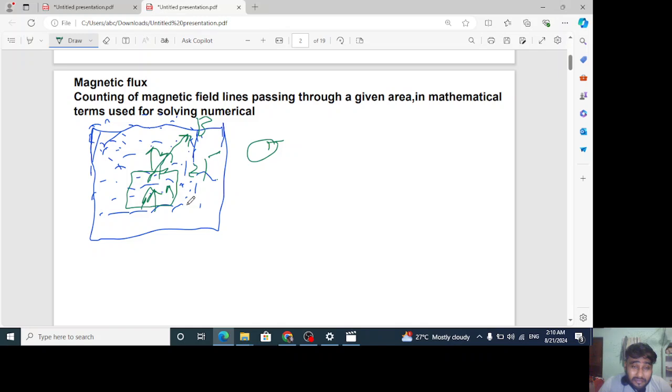So this is the first thing which I wanted to tell you. The second thing is about, for example, now see, there are multiple cases. This coil, by moving, came here.